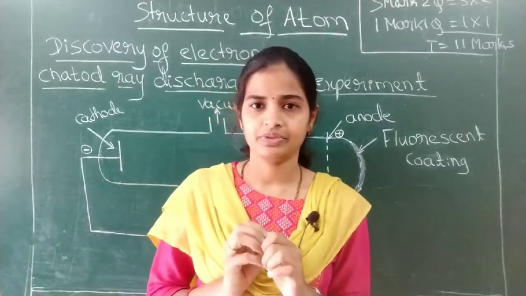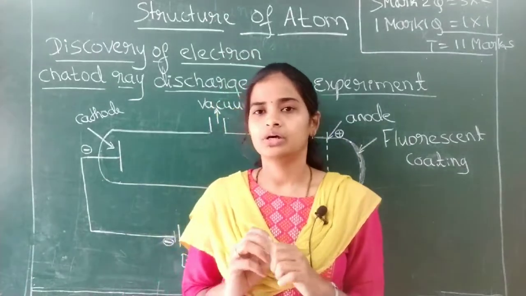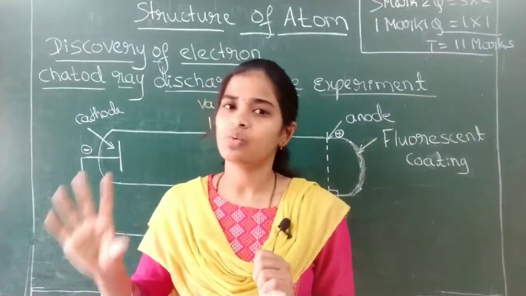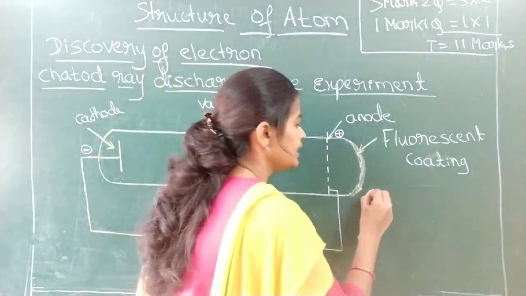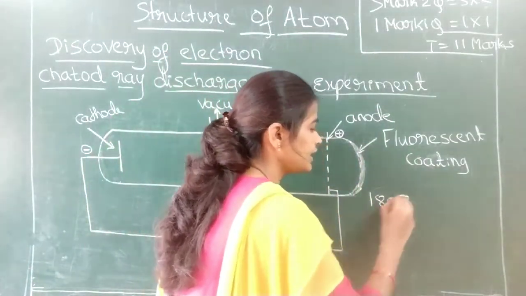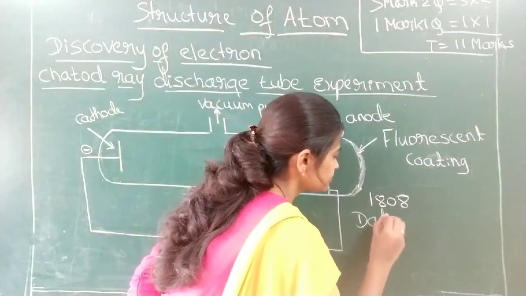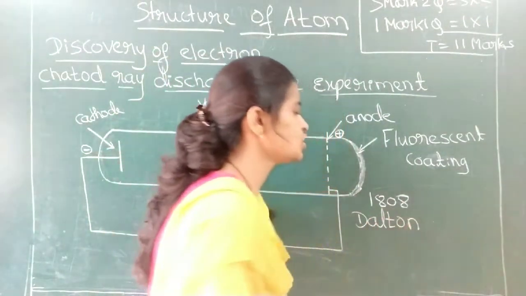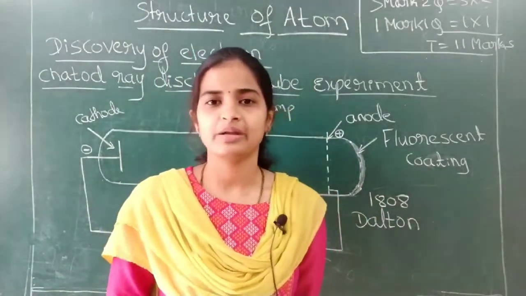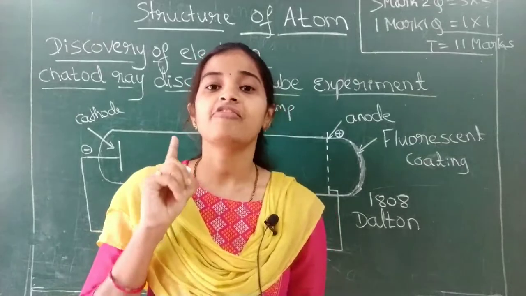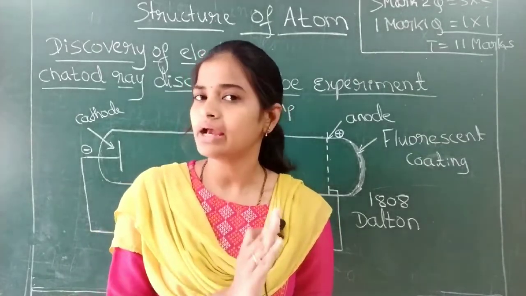Greek philosophers believed it, but they had not shown it with any experiment. And in 1808, scientist John Dalton showed experimentally that the atom is the fundamental particle of matter. The atom cannot be cut further.